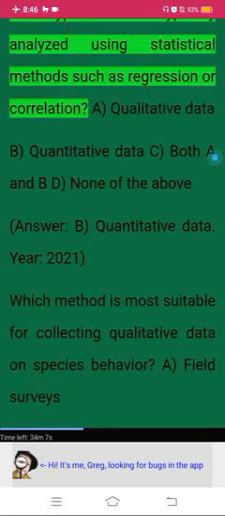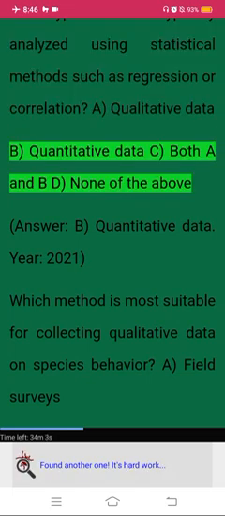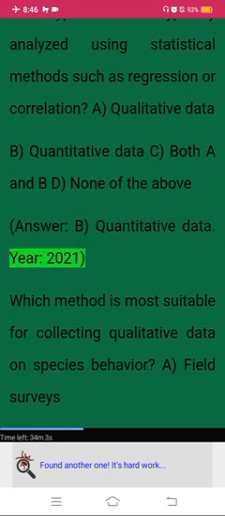Year, 2020. What type of data is typically analyzed using statistical methods such as regression or correlation? A. Qualitative data. B. Quantitative data. C. Both A and B. D. None of the above. Answer. B. Quantitative data.